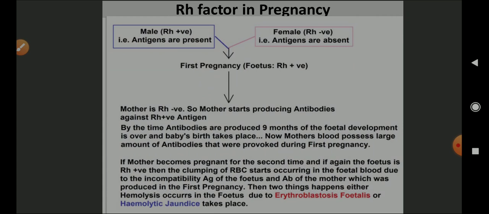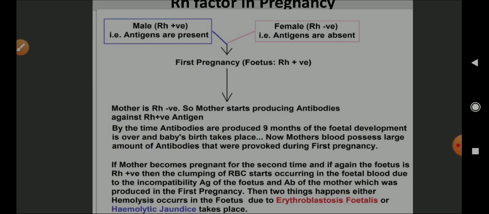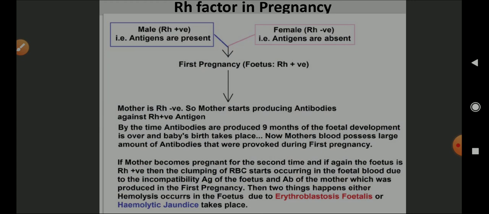She is pregnant for the first time and the fetus is RH positive, meaning the protein, the antigen, is present. So the mother's body is going to produce antibodies against the RH positive antigen. By the time the antibodies are produced, the 9 months of fetal development are over and the baby's birth takes place. Now the mother's blood possesses a large amount of antibodies that were provoked during the first pregnancy, in her blood plasma.